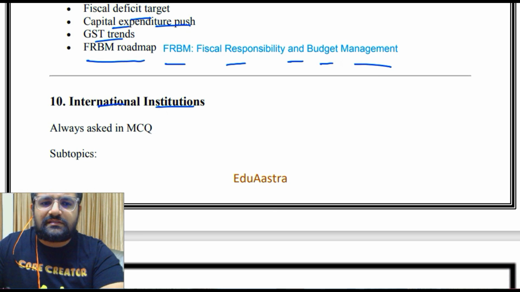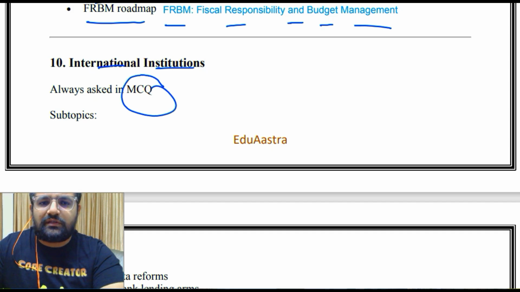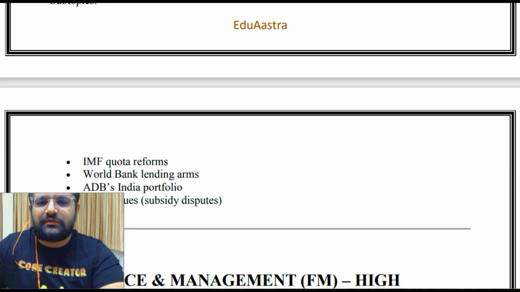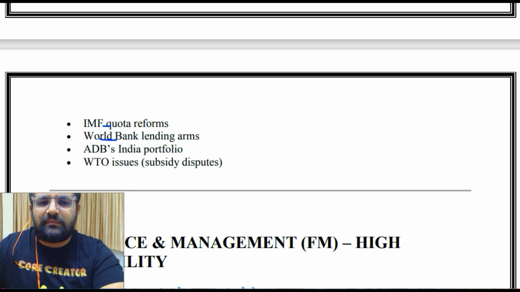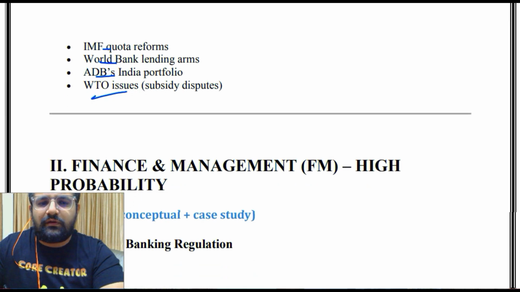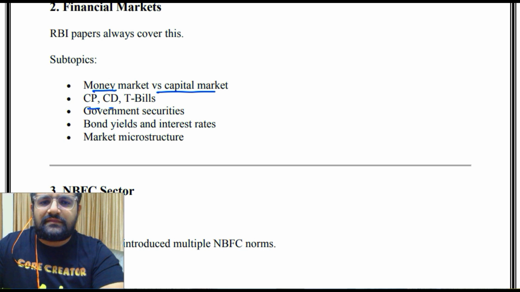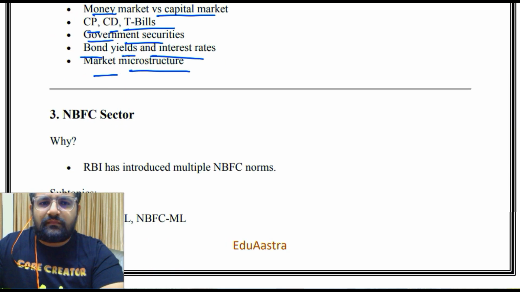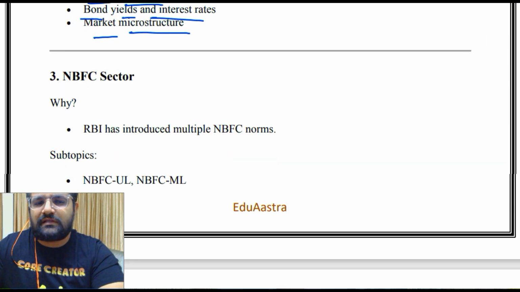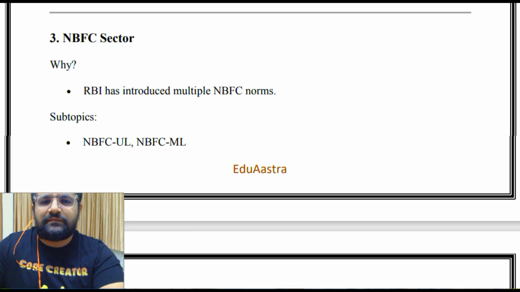The international institutions, every year you will find MCQs from this portion, international institutions. जो हमने देखा IMF, World Bank, ADB, that is Asian Development Bank, New Development Bank and WTO, World Trade Organization. Then for finance and management, money market versus capital market, CP, CD, T-bills, government securities, bond yields and interest rates, market microstructure, at the same time qualitative and quantitative tools, किस तरीके से वो काम करते हैं, moral suasion and all, dear money policy, cheap money policy, narrow money, broad money, you can have a look at all of these.